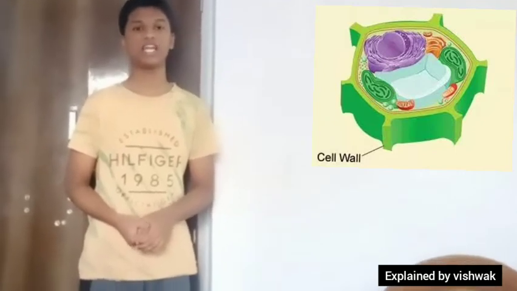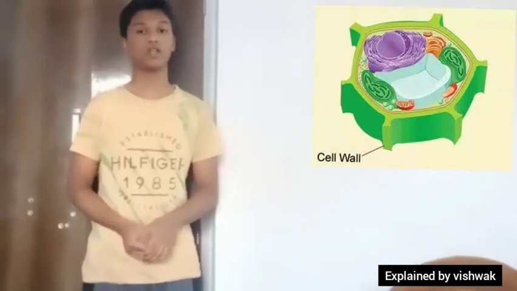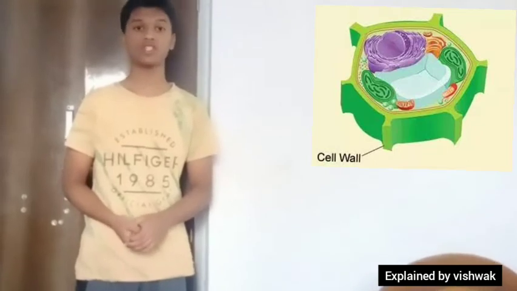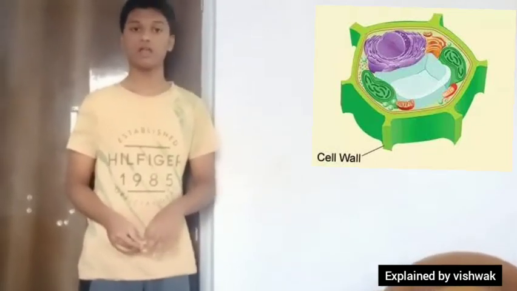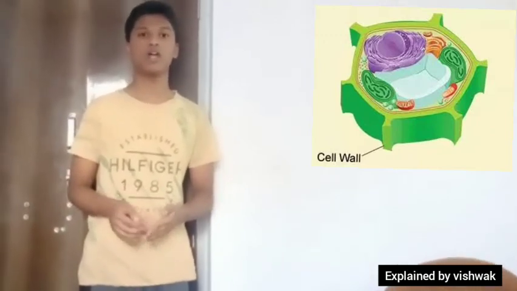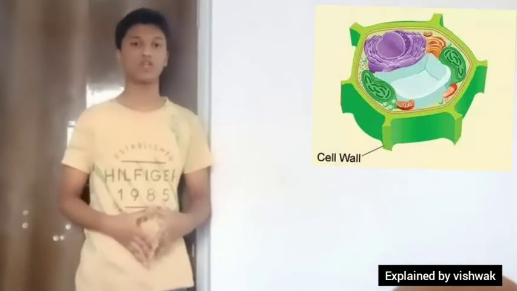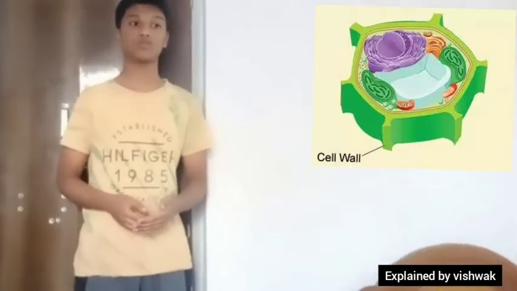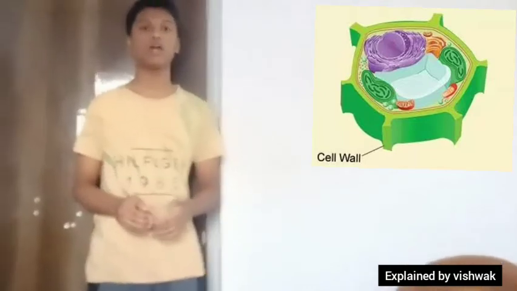Earlier it was believed to be inactive, but now it is considered to be one of the most significant parts of the cell that continuously exchanges information with other cells during growth and development. It exerts an inward wall pressure to resist the outward pressure exerted by the cell sap. Hence, the plant cells can withstand much greater changes of surrounding medium than the animal cell.